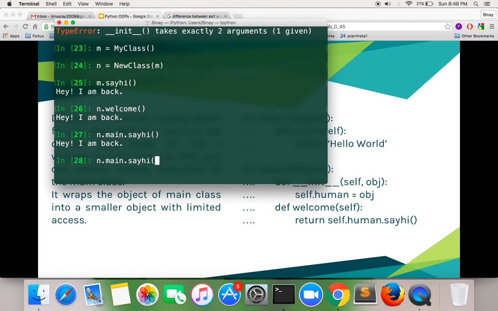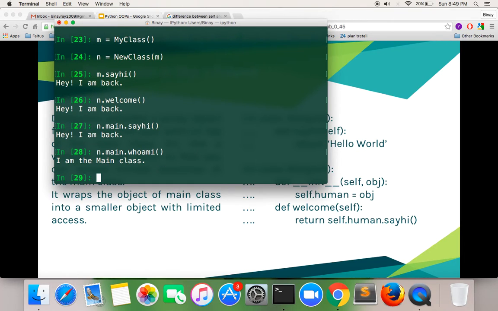I do who am I, saying the main class. So it's actually like a wrapper that you are creating on top of your generic object, limiting it to some content of the parent, or maybe the generic class.